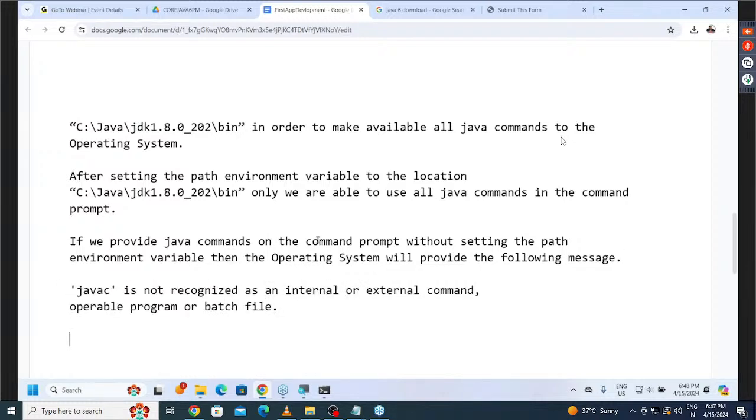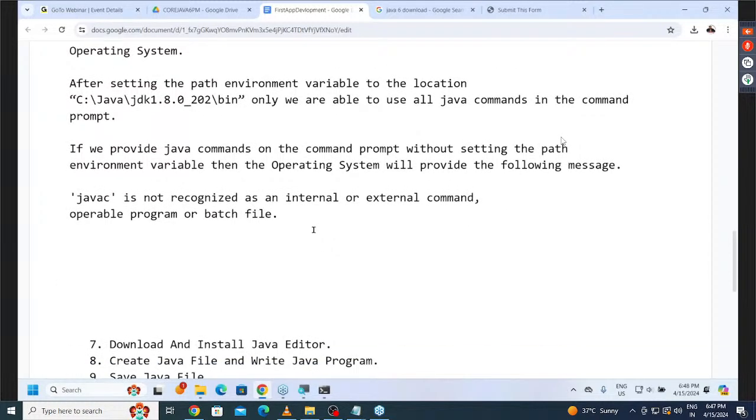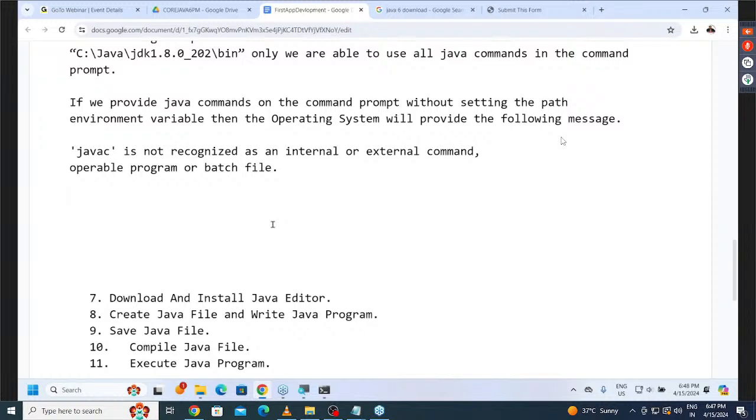What message is it providing there? "javac is not recognized as an internal or external command, operable program or batch file." Okay, fine. Finally, we understood the need of setting the path environment variable.